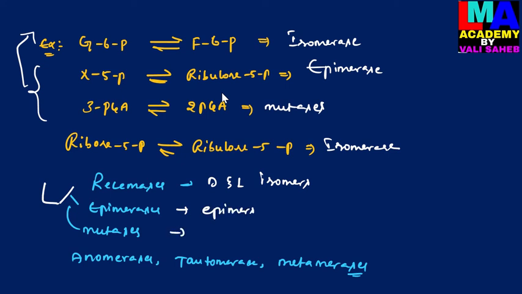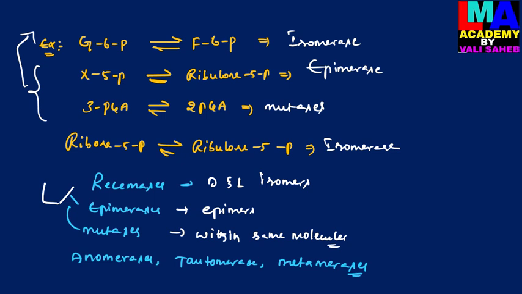And then mutases are involved in the transferring of a functional group from one carbon atom to another carbon atom within the same molecule. So these kinds of enzymes are examples or subclasses of isomerases.